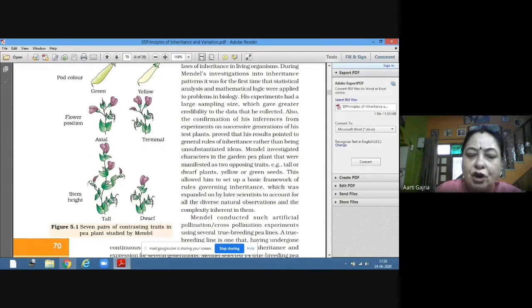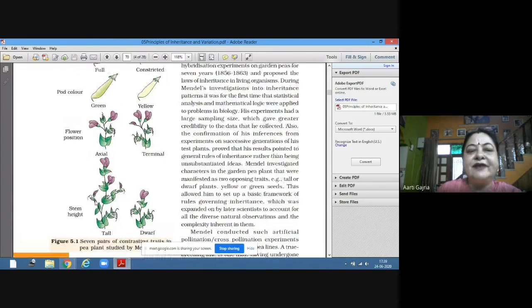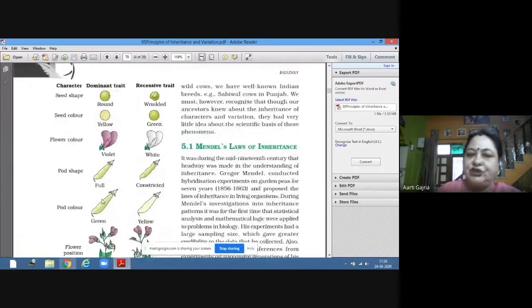So tall plant and dwarf plant depending on the height of the stem. So these were the 7 contrasting traits which he took.